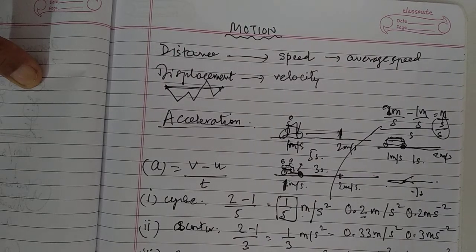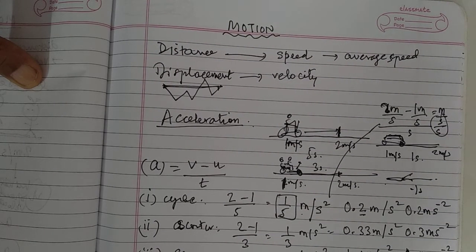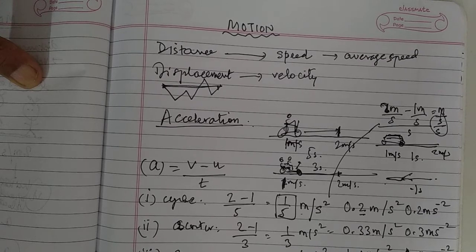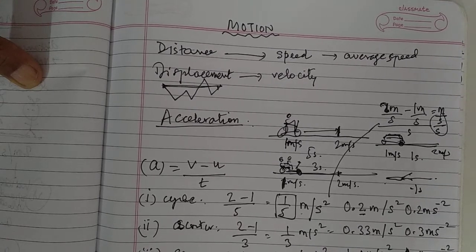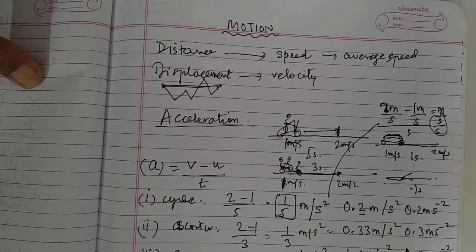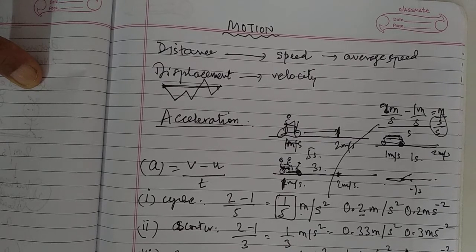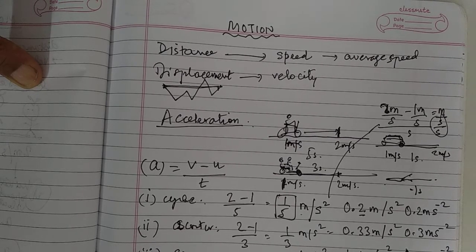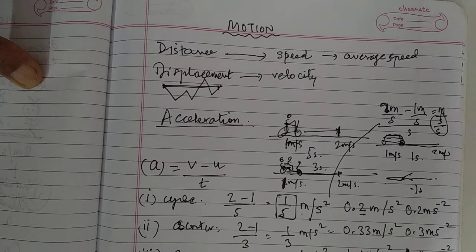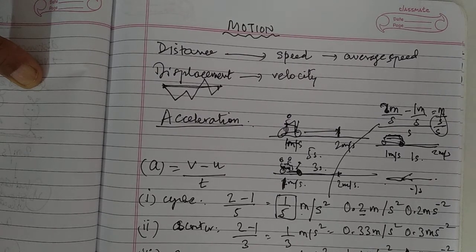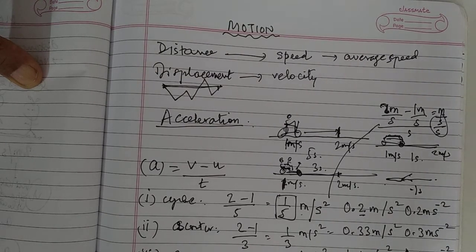You can also be moving very quickly at 2 meters per second, and you suddenly stop completely, at 0 meters per second. So this is the reverse.